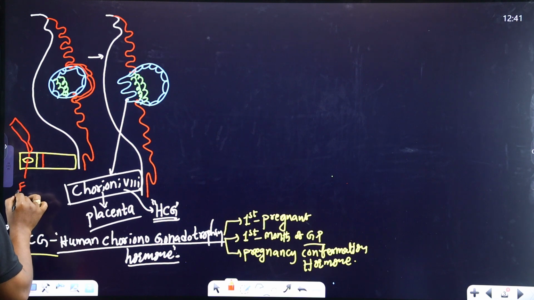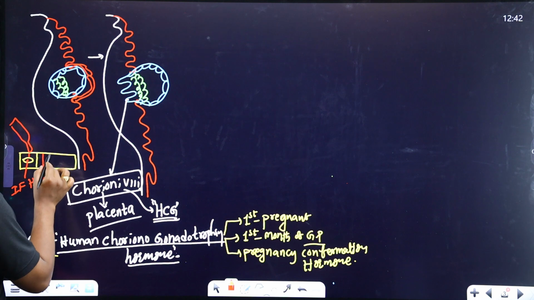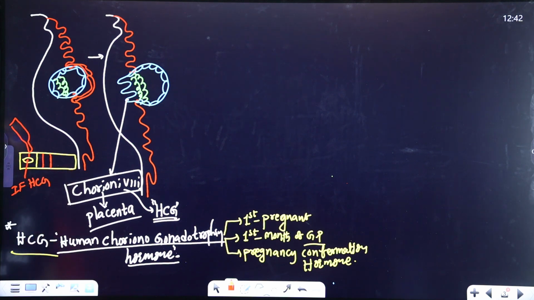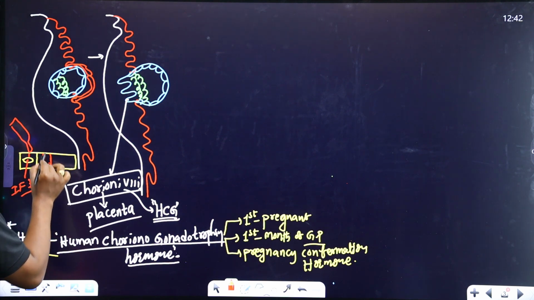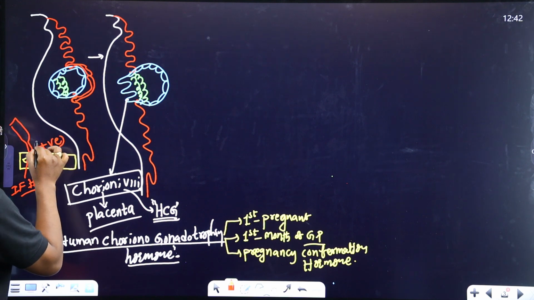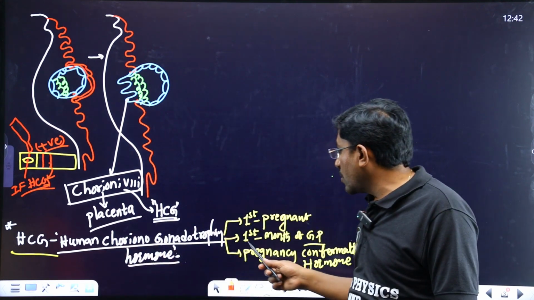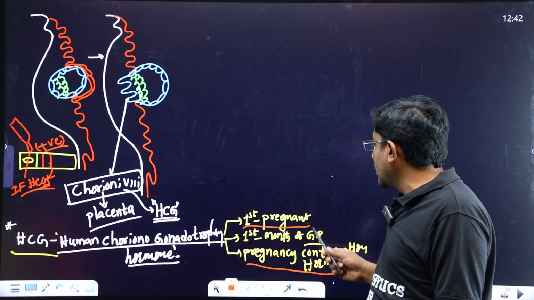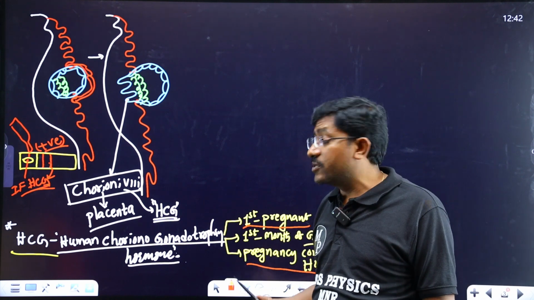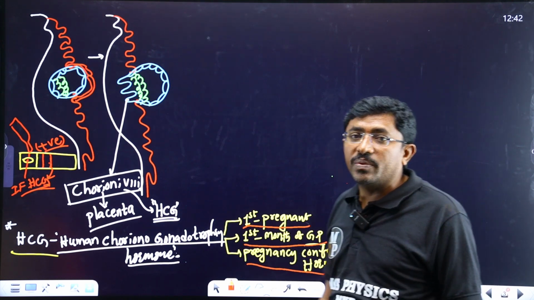if the HCG hormone is present, the second line will form. It is formed by the presence of HCG. So this is pregnancy positive. Positive means pregnancy confirmation has taken place. That's why this hormone is called the pregnancy confirmation hormone, and it is the first hormone released in a pregnant woman from the chorionic villi, in the first month of the gestation period.